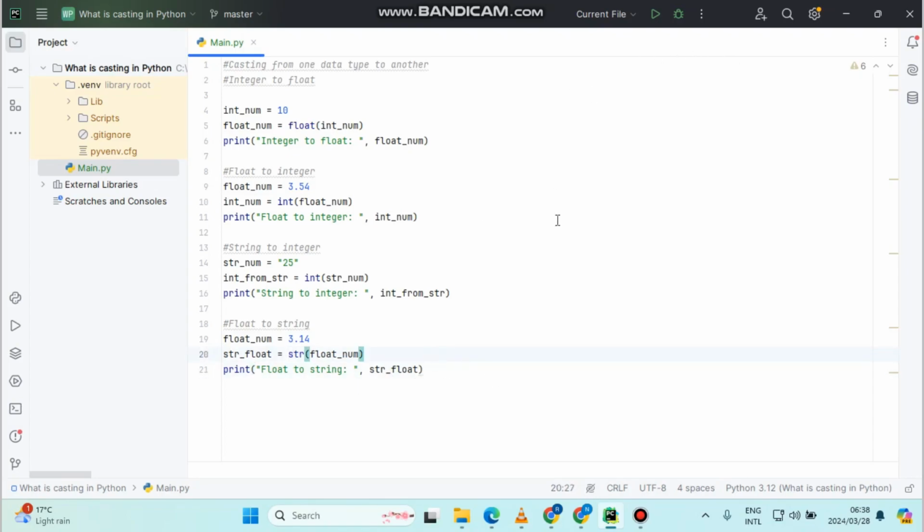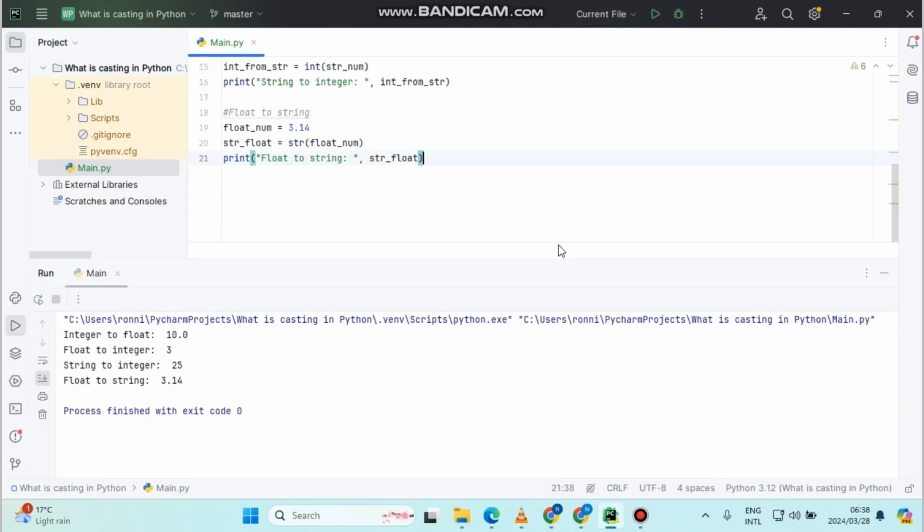If we just run this, because based on the code itself it looks consistent and clean, let's see what the output is. As you can see, float to string, which means we converted our value of float into a string, as you can see here.